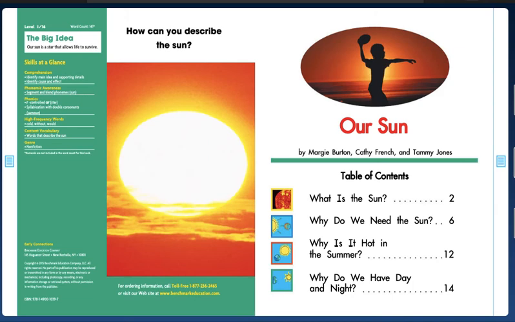It says here, how can you describe the sun? I want you to think of some words to describe the sun. I would say huge, hot. I want you to think of others. On this side here, it says our sun, and then it lists the table of contents. If you recall, the table of contents tells you what page each chapter starts on. In this case, there are 4 chapters. What is the sun, on page 2? Why do we need the sun, on page 6? Why is it hot in the summer, on page 12? And the last one is why do we have day and night, on page 14.